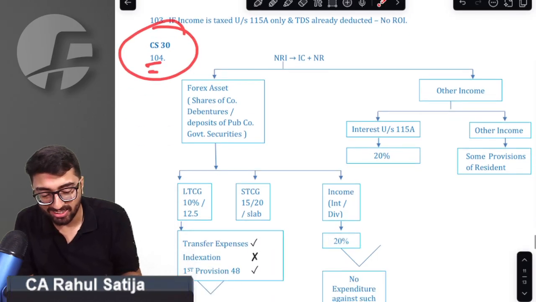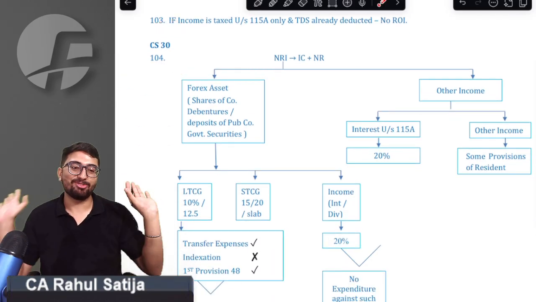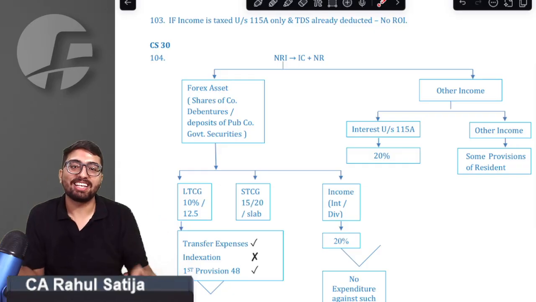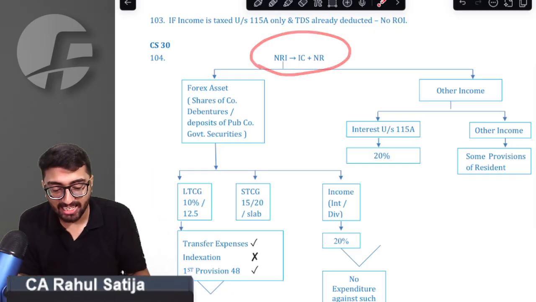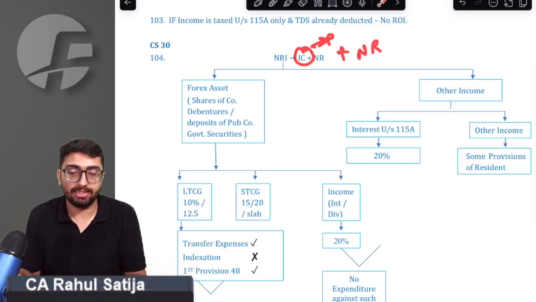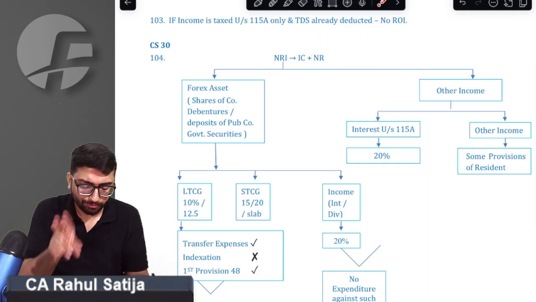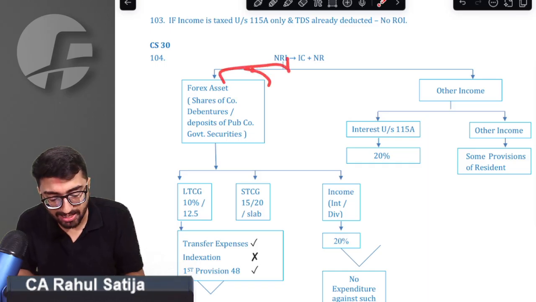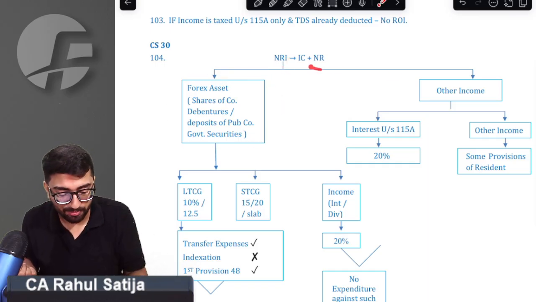Now we have 104. Complete NRI taxation has been covered in this point only. Entire NRI taxation I have covered. See, if any person is an Indian citizen or person of Indian origin, plus he is a non-resident, he shall be considered as NRI. Remember what benefits he receives as NRI.